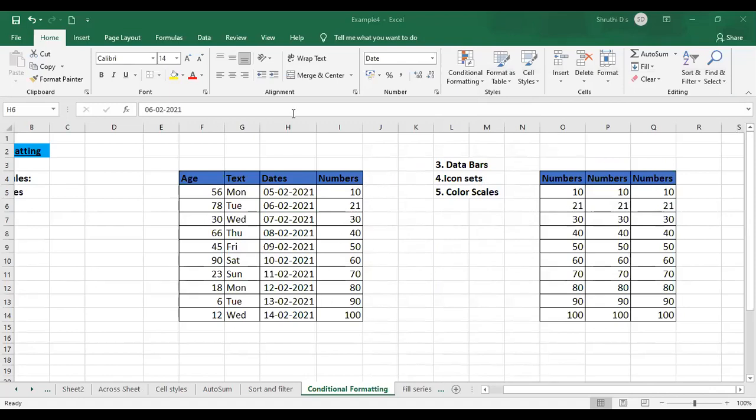Okay, so if anybody is having any doubts up to this, please let me know. I'll just give you 2 minutes of break. Okay, so it is already 3 o'clock. Then we'll start with the other options. I have completed with home tab now. Just take 2 minutes of break.